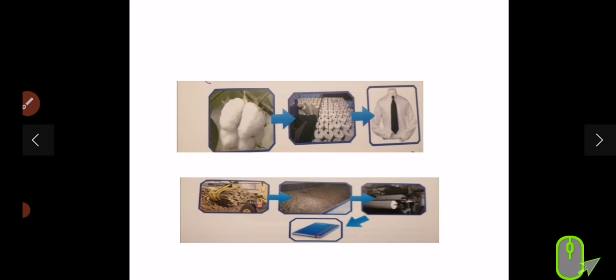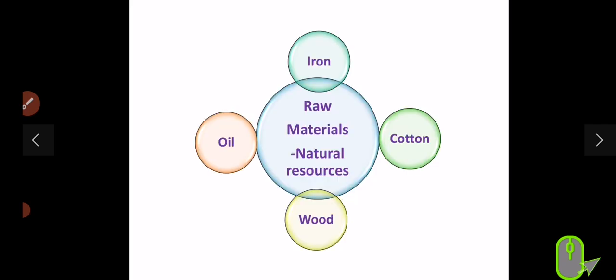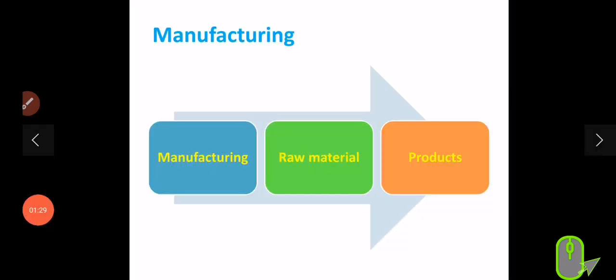Okay, so what is the meaning of manufacturing? Manufacturing is the process that changes the raw materials into products. Raw materials like cotton into a uniform, raw materials like a part of a tree into paper. So this is the meaning of manufacturing: the process that changes raw materials into products that we use in our life. Here are the examples that we said: your uniform and your notebook.